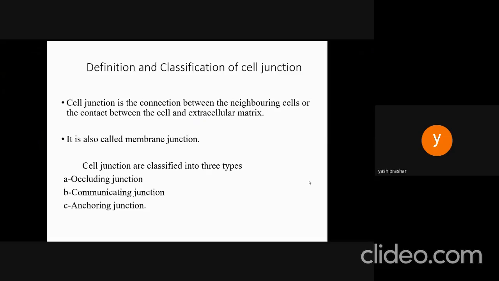Also, multicellular organisms have specific means of joining cells in long-term association to form tissues and organs. Such associations usually involve specialized modifications of the plasma membrane at the points of contact. These specialized structures are called cell junctions. Again, we have this classification which includes occluding junction, communicating junction, and anchoring junctions, in which the anchoring junction is also called adhesive junction.